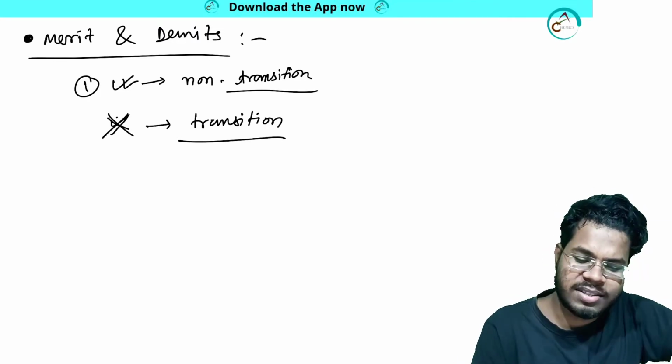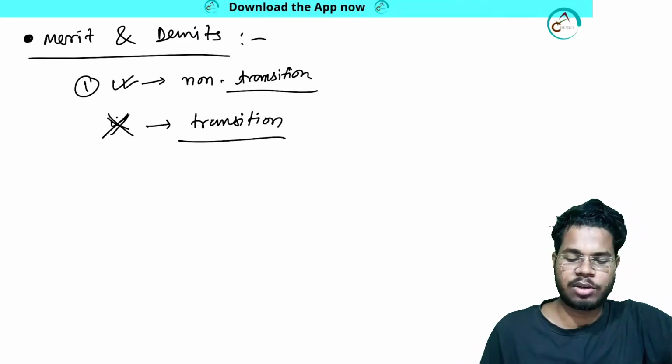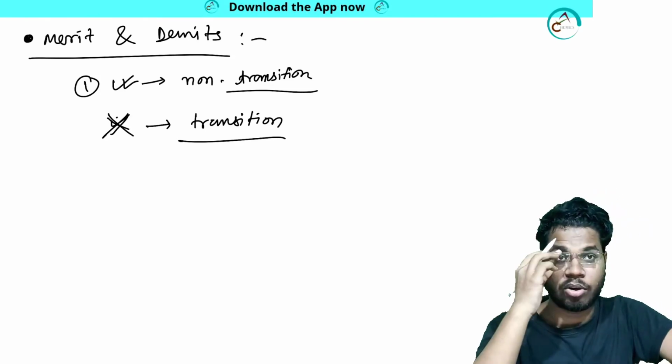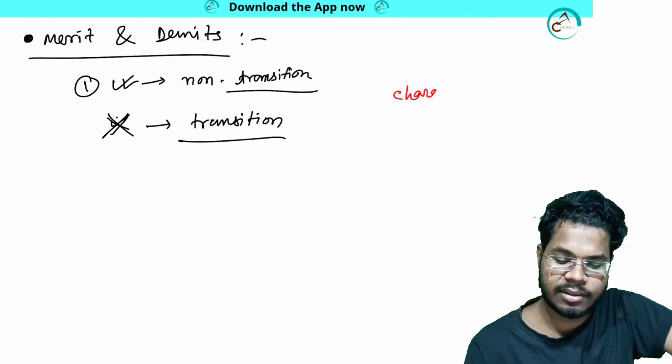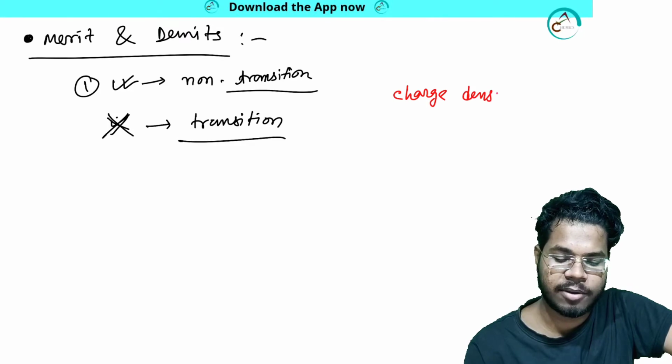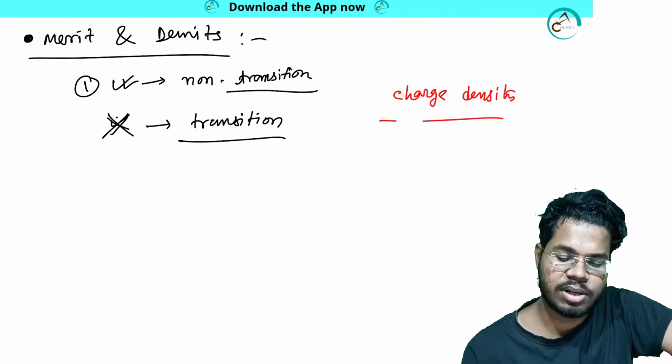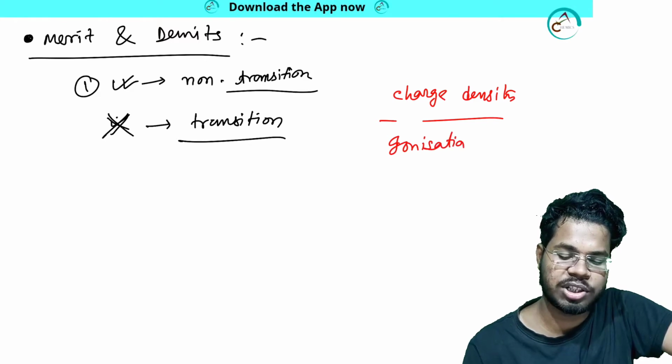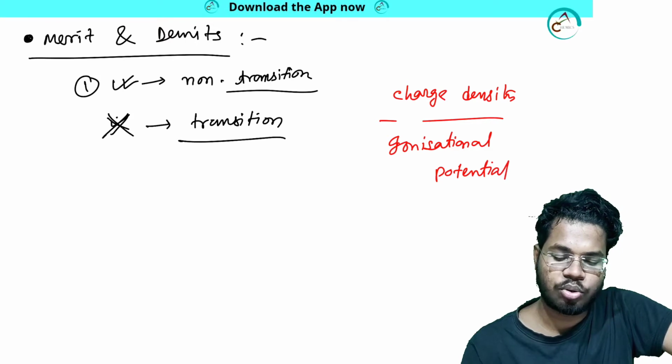To understand that kind of problem, I need to include another term, which we call charge density, or sometimes ionization potential. So what is charge density?